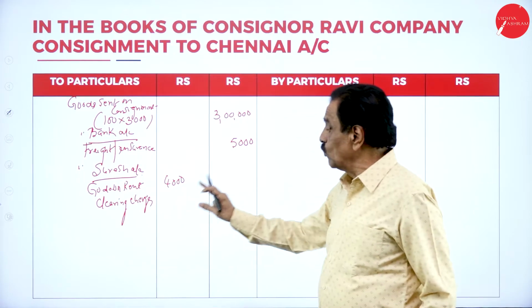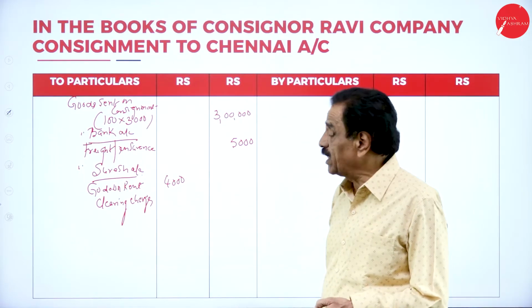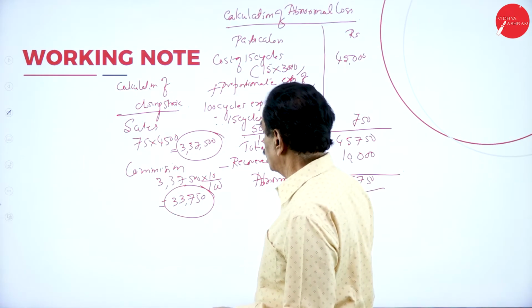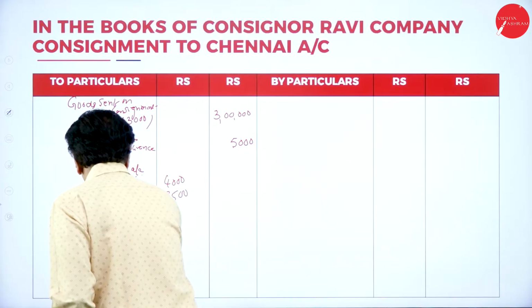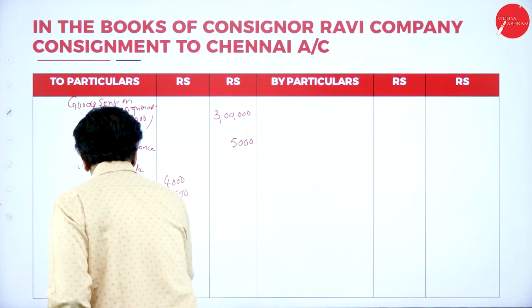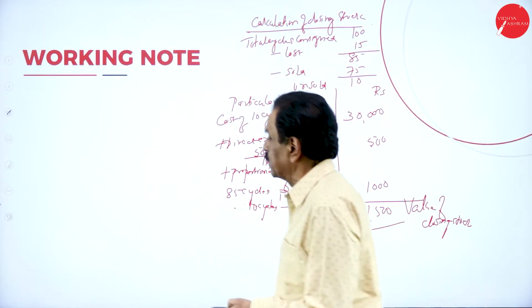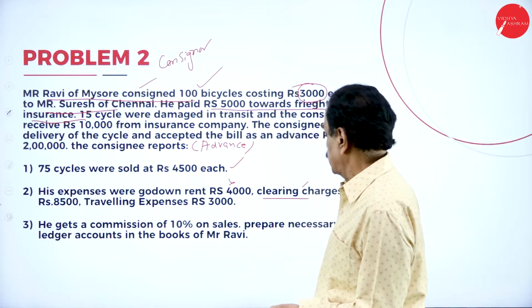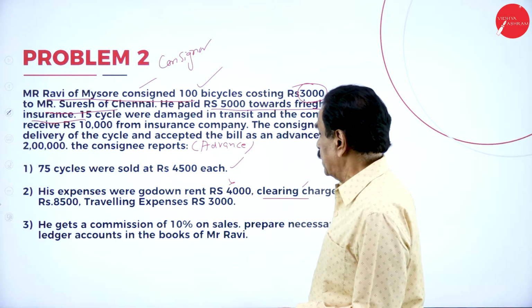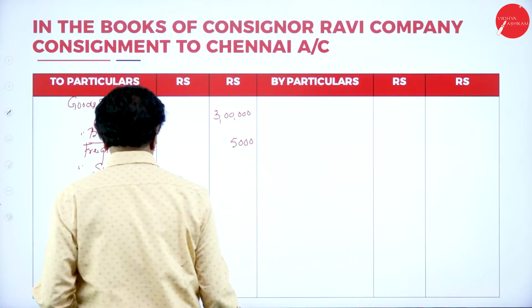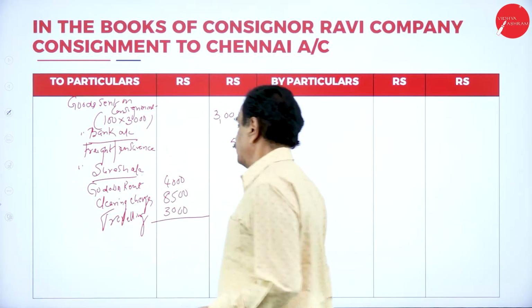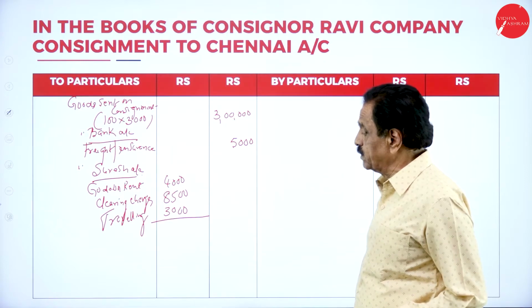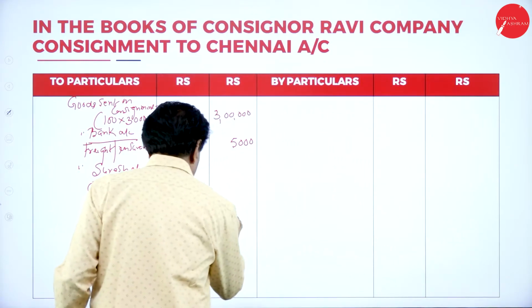First one is garden rent is 4,000. Clearing charges 8,500. Traveling expenditure, selling expenditure. Traveling is 3,000. So expenditure of the consignee: 8 plus 4, 12 plus 3, 15,500.